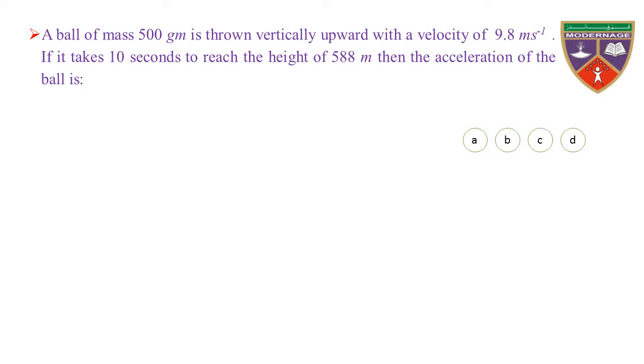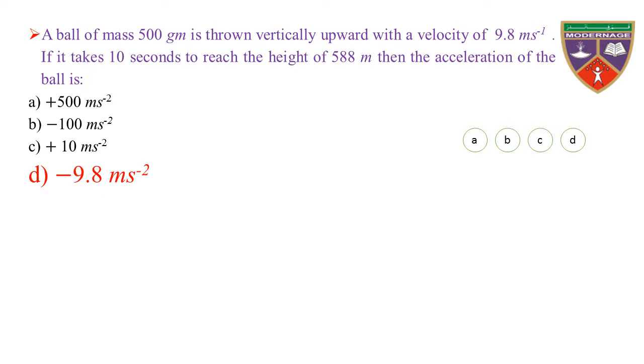If it takes 10 seconds to reach the height of 588 meter, then the acceleration of the ball is: option A, plus 500 meter per second; B, minus 100 meters per second; C, plus 10 meters per second; D, minus 9.8 meters per second. The key is minus 9.8 meters per second. Therefore, the correct option is D.